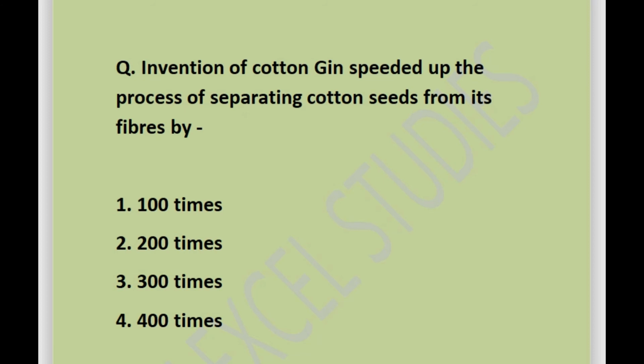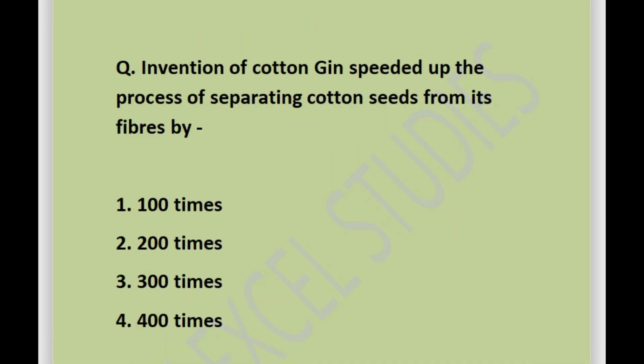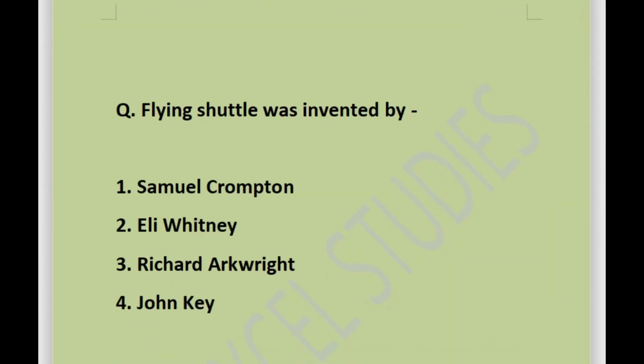options are 100 times or 200 times or 300 times or 400 times. Answer is 300 times. Invention of cotton gin speeded up the process of separating seed by 300 times.